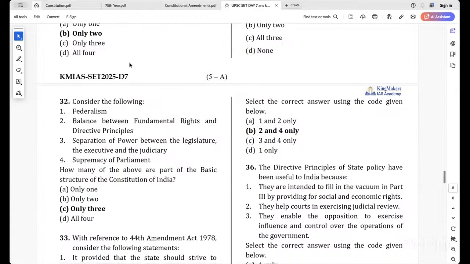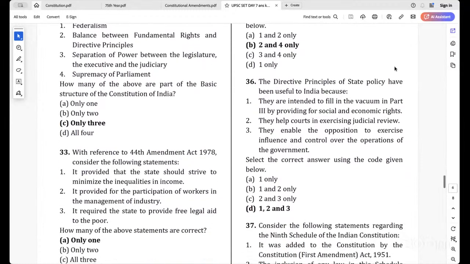Next, the 36th question. The directive principles of state policy have been useful to India because they are intended to fill in the vacuum in part 3 by providing for social and economic rights. Yes? Yes or no? No. Why? Why no?